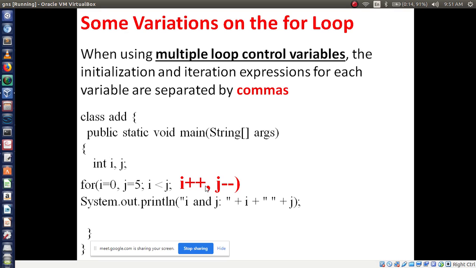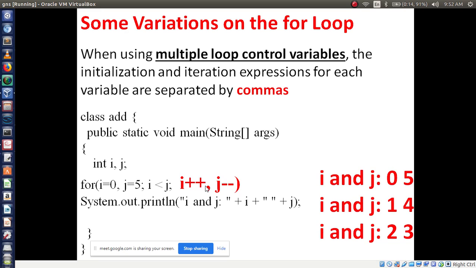So how will this work? First, initialization of i equal to 0 and j equal to 5, the initial values of i and j. Now check i less than j. The i value is 0, 0 less than j value 5. The condition is true. If the condition is true, print the i and j values. So now the i and j values are 0 and 5. Executed this line, 0 and 5.